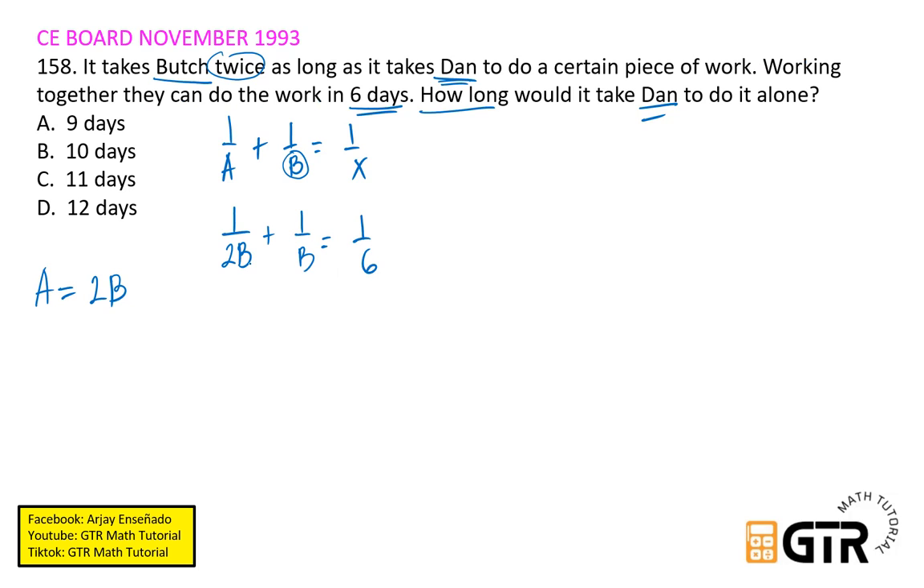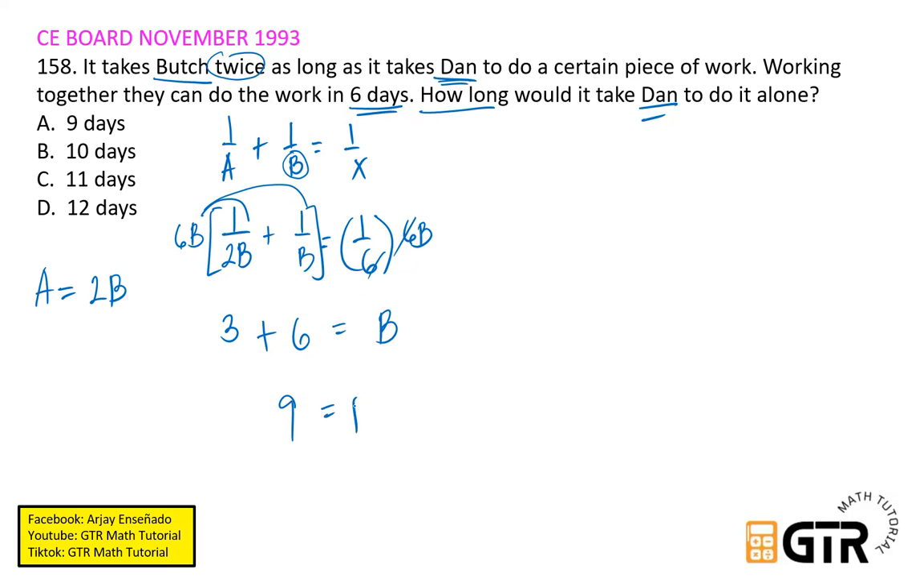Then just solve for B. So solve for B, multiply both sides by the LCD. What is the LCD of 2 and 6? That is 6, and then meron tayong B. So therefore, multiply both sides by 6B. So distribute this. So we have 6B times 1/2B. So maka-cancel out lang. 6 divided by 2, so that will be 3 times 1 is still 3. Plus 6B divided by B, that is 6. Equal, so cancel out 6. We have B. So therefore, 3 plus 6, we have 9 is equal to B.